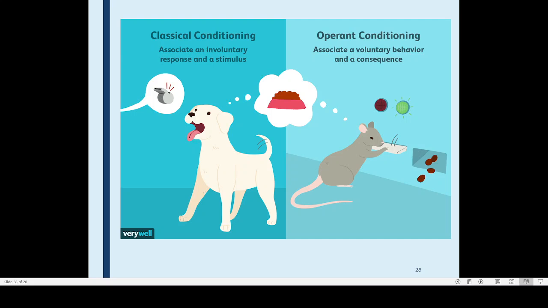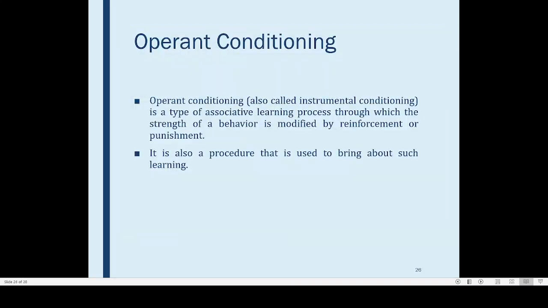In classical conditioning, we are associating an involuntary response with a stimulus. For example, here meat powder is actually associated with the ringing of a bell or a whistle. So after some time, even by blowing the whistle, the dog may be salivating. So that is classical conditioning. But here there will be a consequence, either a good reward or a bad sound. So either reward or punishment. That is the case in operant conditioning. So these are the various types of learning.